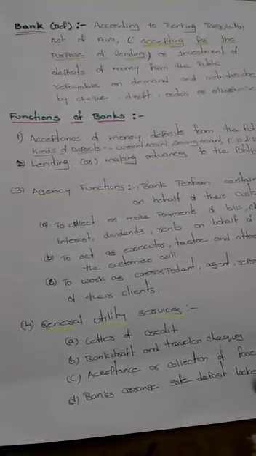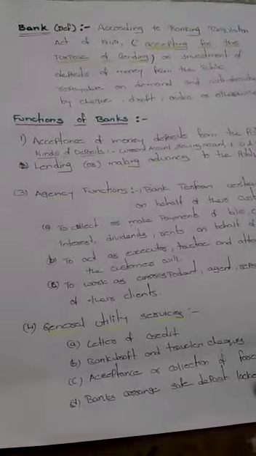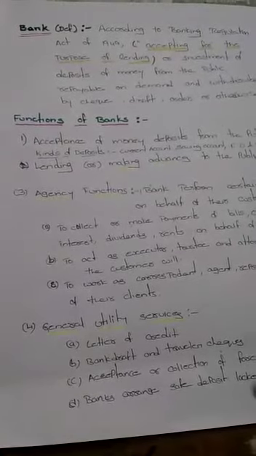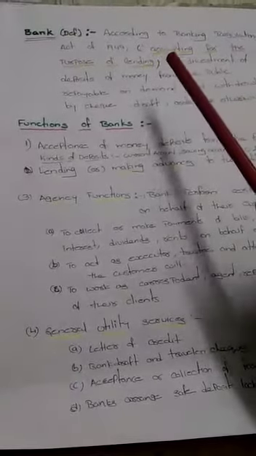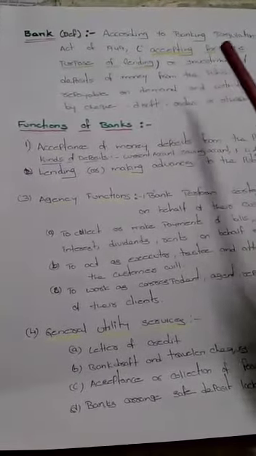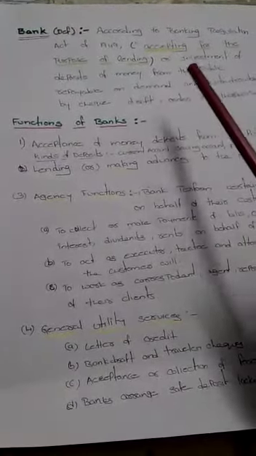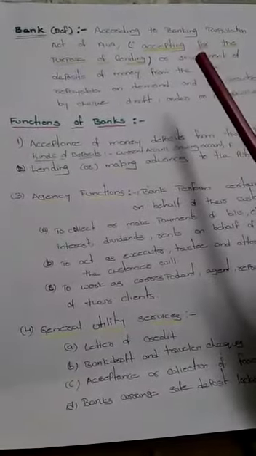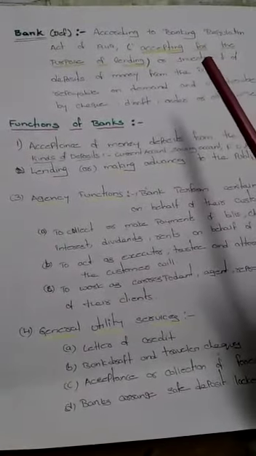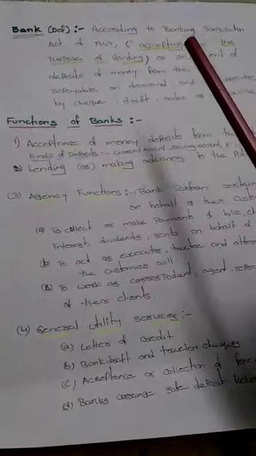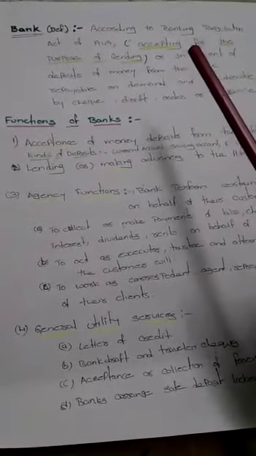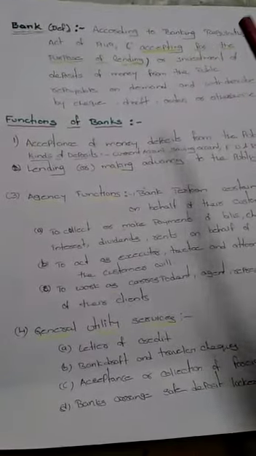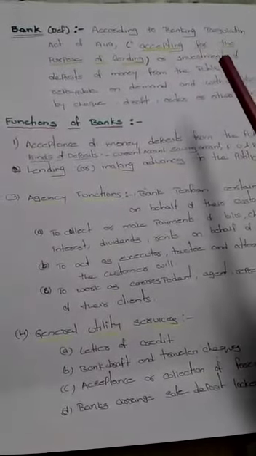Now let us see how the Banking Regulation Act has defined the bank. According to the Banking Regulation Act 1949, it is accepting for the purpose of lending. That means it is accepting the deposits from the public, and whatever money is accepted from the public is given for lending to the businessman in the form of loans.